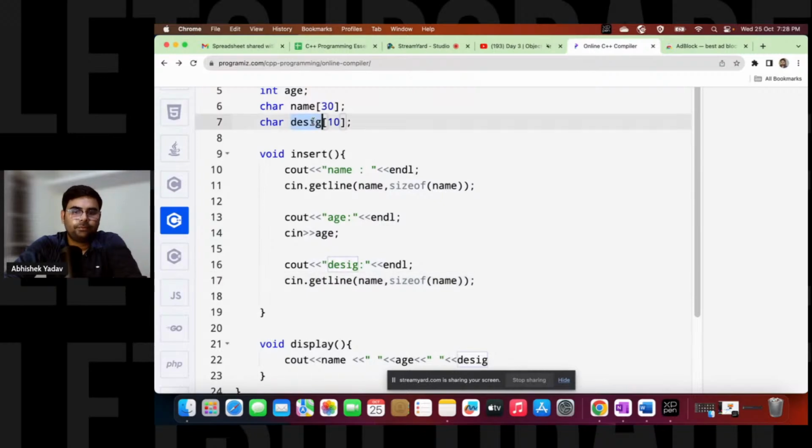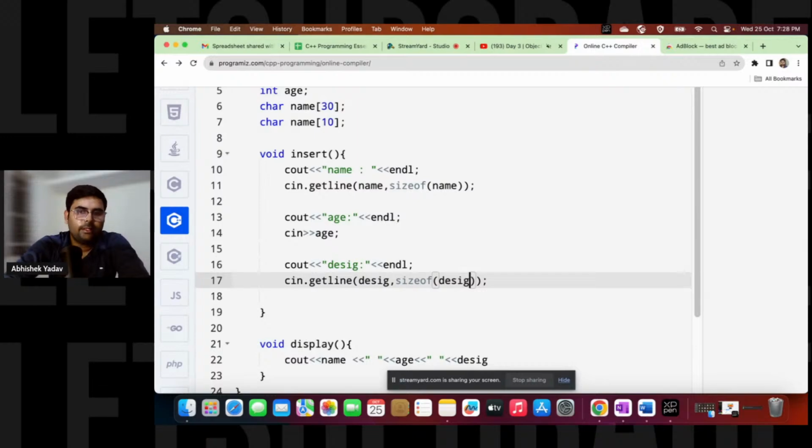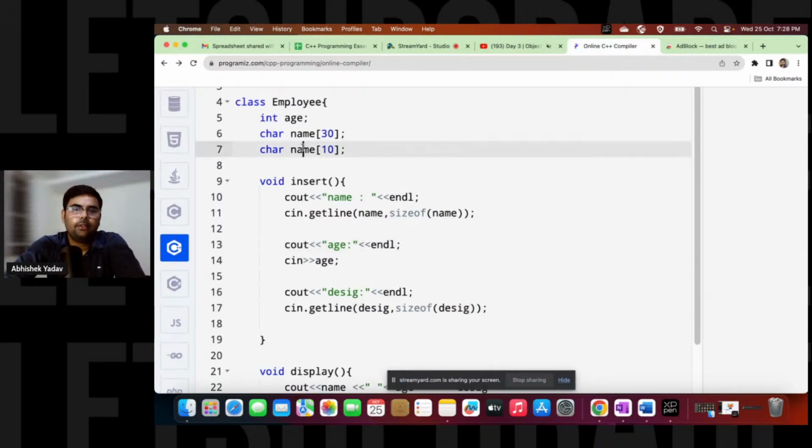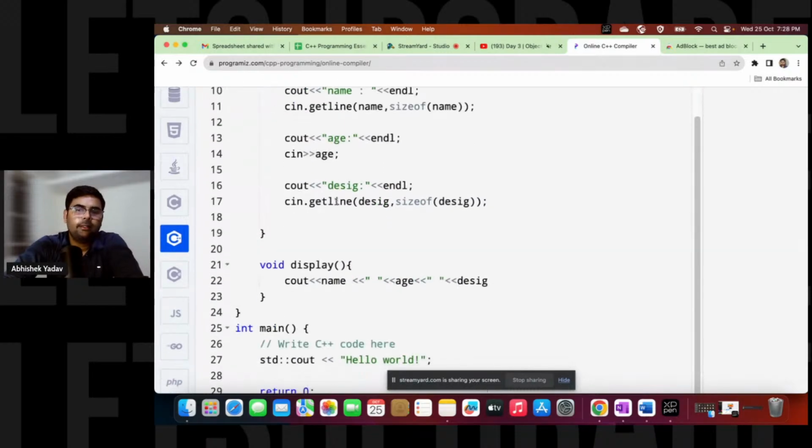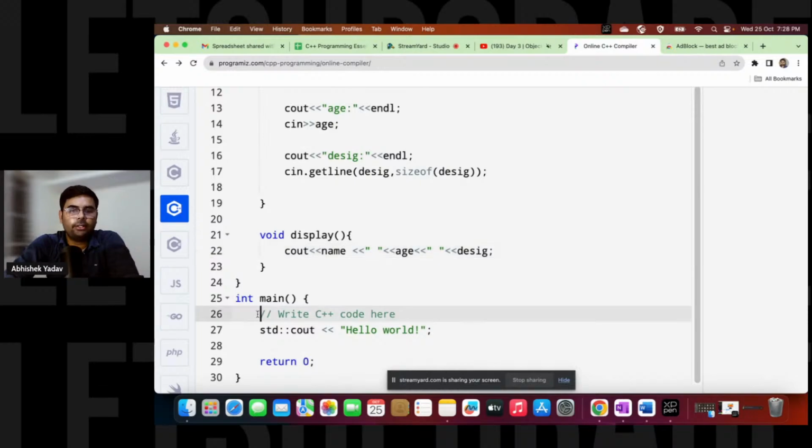Designation here also, and designation here also, right? And here also designation we have. Let's see whether we are going in the right direction or not, right?